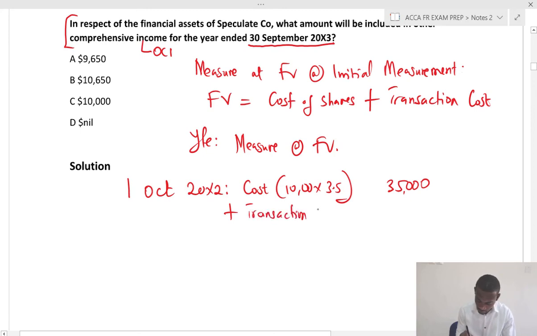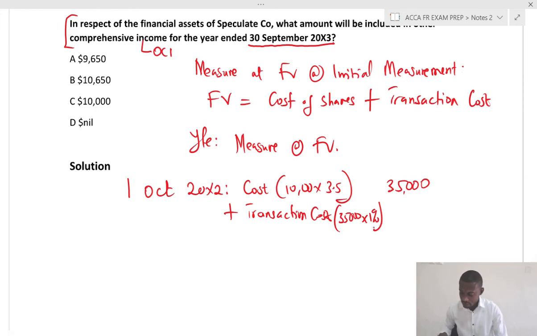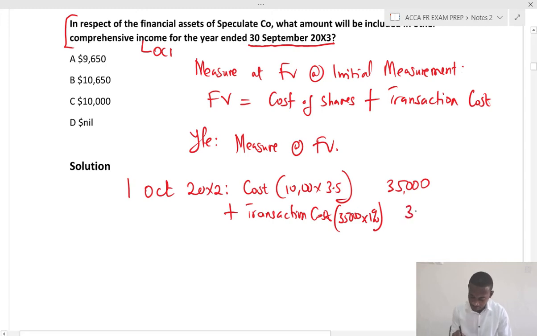The transaction cost we're told is 1%. So 35,000 times 1% should be 350. So the fair value of the shares at 1st October is 35,350.